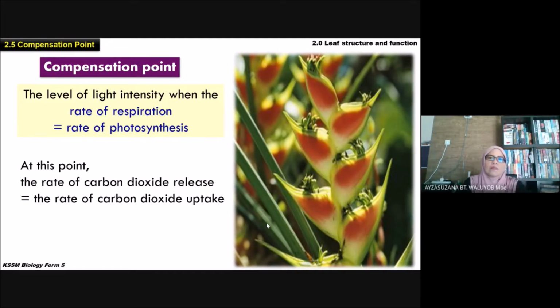So tak ada perbezaan kepekatan carbon dioxide between the environment and the leaf, right? Pada masa ni kadar respirasi dengan fotosintesis adalah sama. This is what we call compensation point.